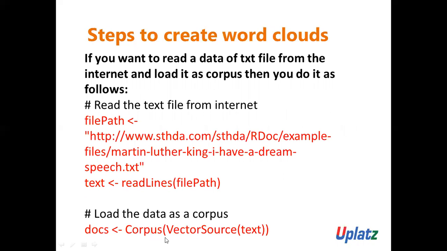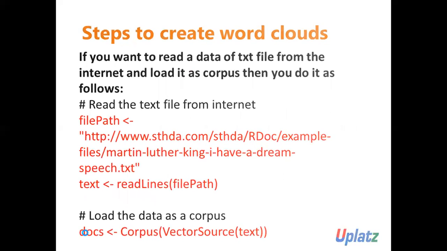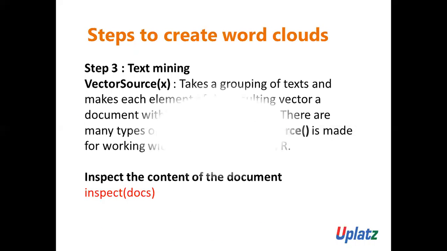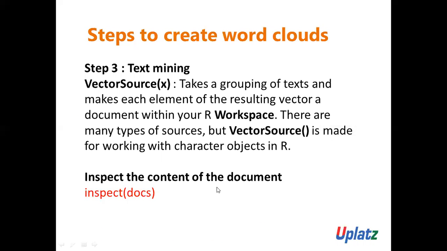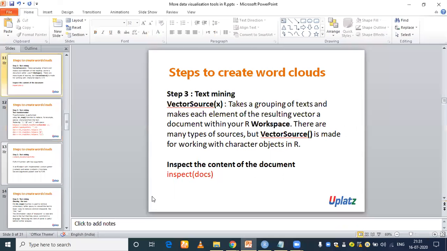Then the result of this you assign to a variable docs, and then you can inspect the content of the document with the help of the inspect function, supplying the name of the variable docs. Now let me execute all this code so that you will understand in a better way. But remember, VectorSource takes a group of the text and makes each element of the resulting vector a document within your R workspace.